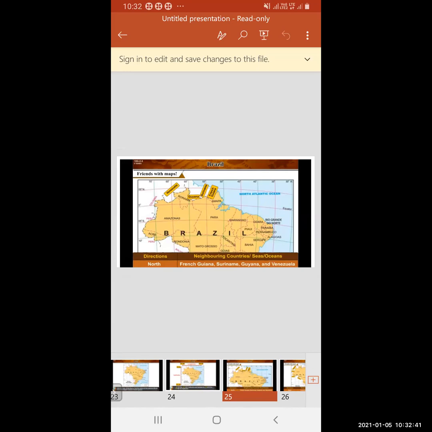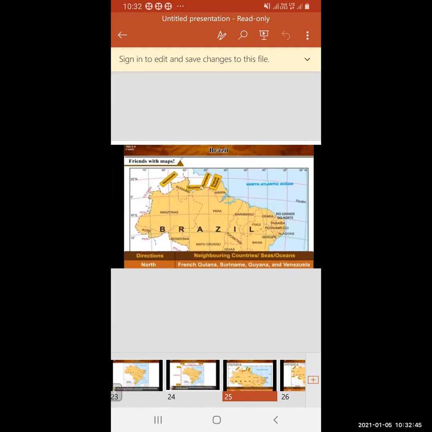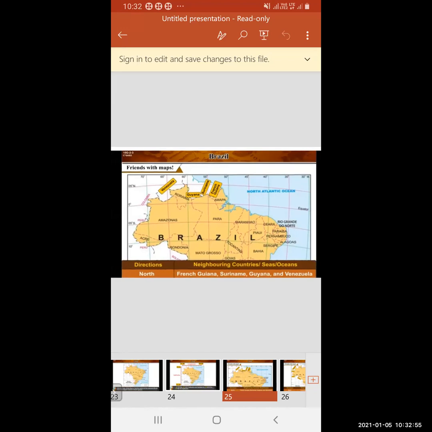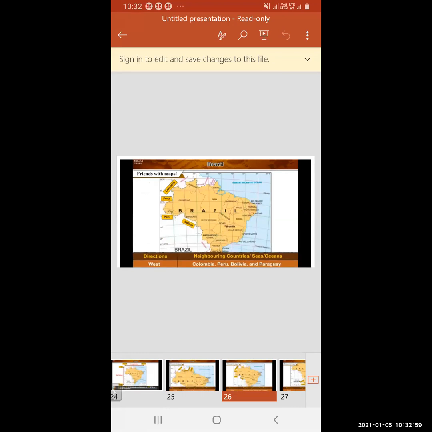So you can see the names over there. French Guiana, Suriname, Guyana and Venezuela. On the top, you can see the countries in the box. The names are written over there. So towards the north, you have seen. Now towards the west. On the western side, you can see Colombia, Peru, then Bolivia and Paraguay. You can see towards the west of Brazil, these are the countries.